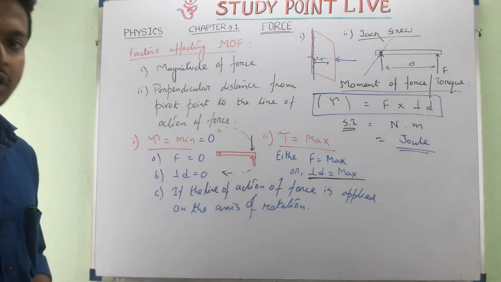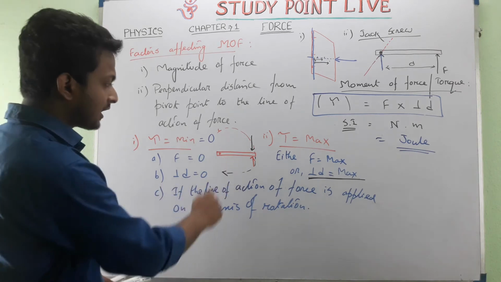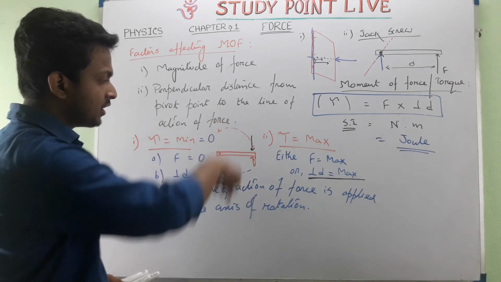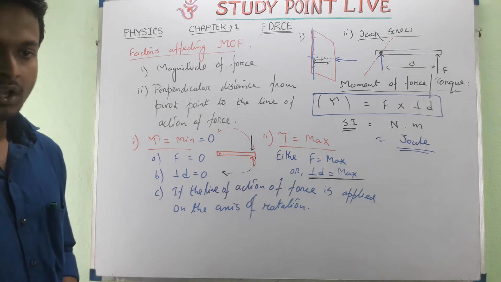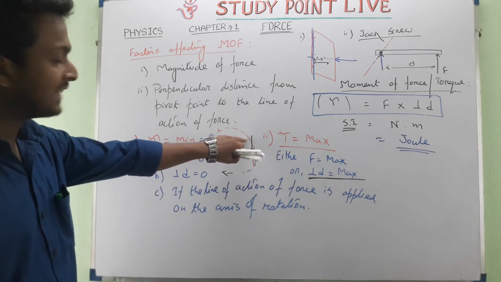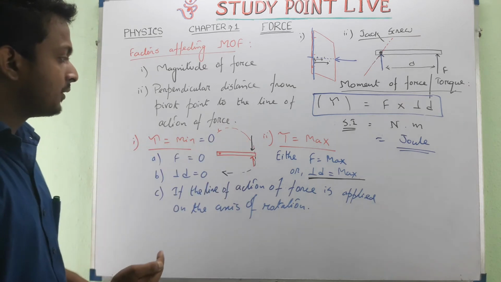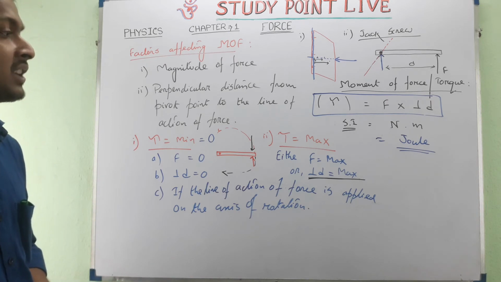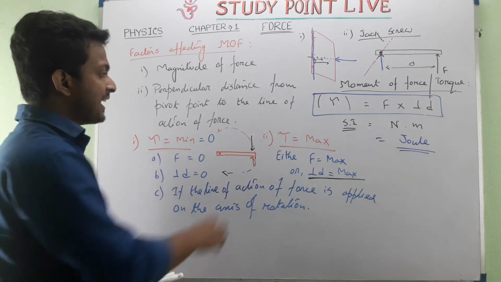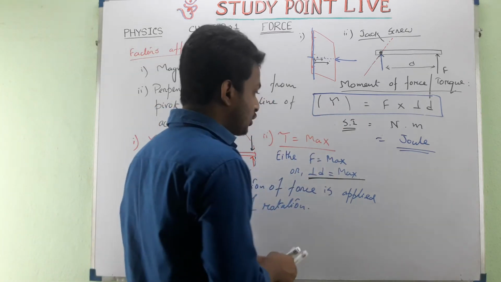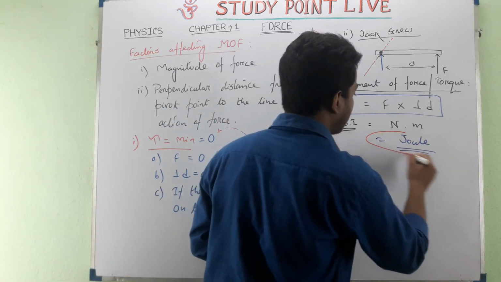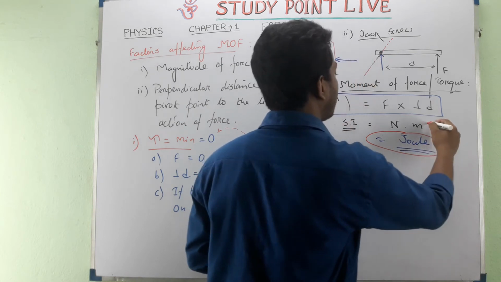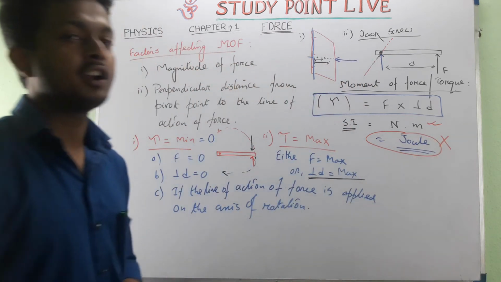So in which direction the rotation will occur depends upon the direction of the force that we have applied. When both magnitude and direction are relevant, this kind of quantity is known as a vector quantity. Because tau is a vector quantity, we cannot say the unit of tau is joule. The SI unit of tau is Newton meter only.